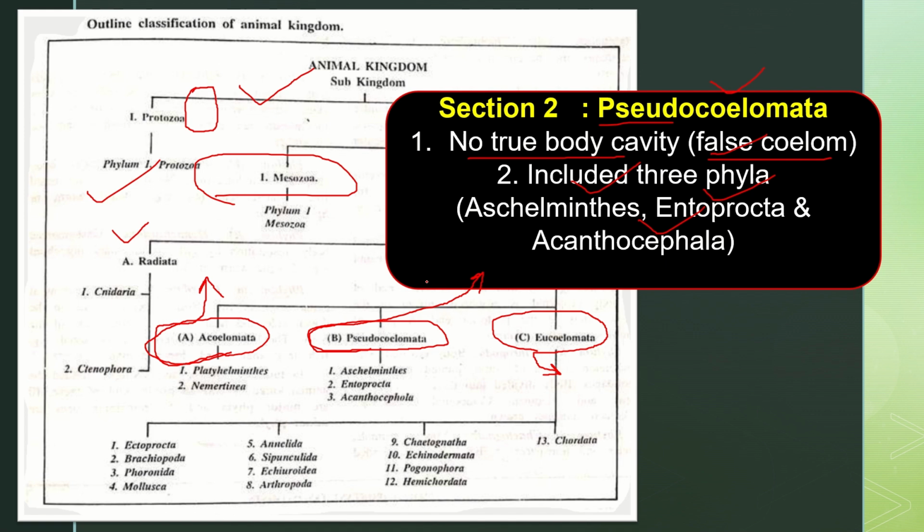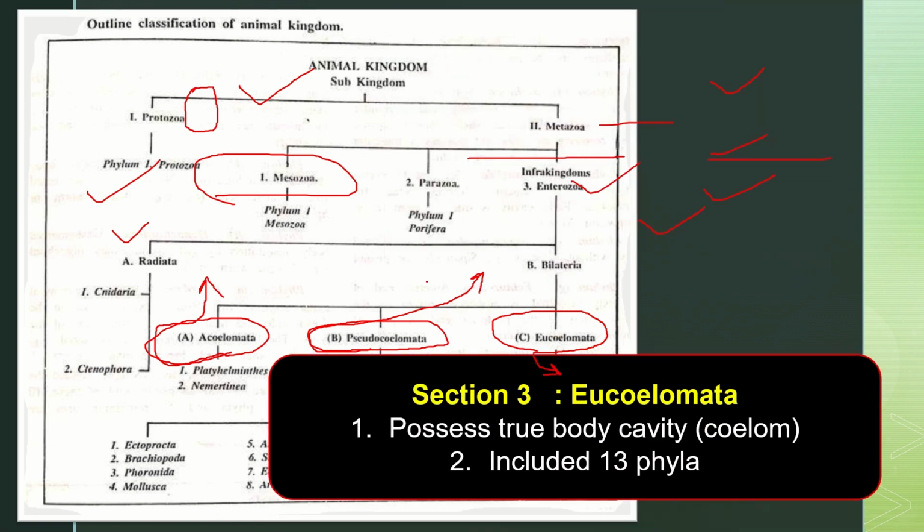Then about the Eucoelomata section, Eucoelomata possess a true body cavity. So organisms having a true body cavity are called coelomata or Eucoelomata organisms, and there are 30 different phyla in Eucoelomata.